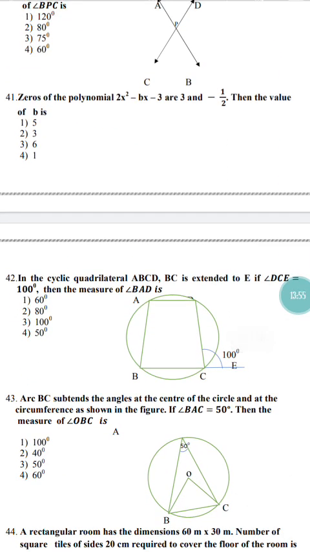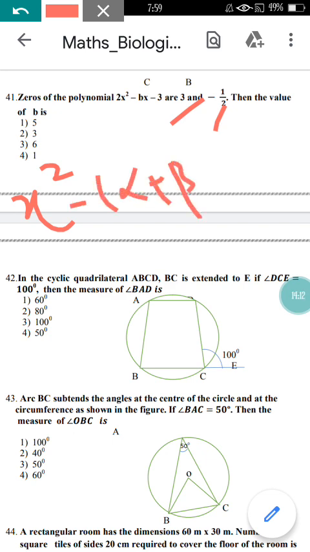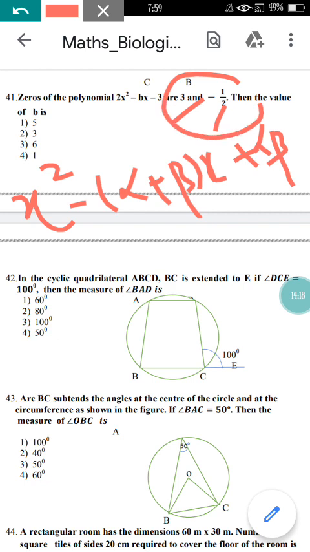Now come to question number 41 here. Zeros of the polynomial, they have given the two zeros alpha and beta, and they are asking to find the value of b. As you know the general equation of a polynomial, if alpha and beta are the roots, means x square minus (alpha plus beta) into x plus alpha into beta is the formula. As you know, alpha plus beta is how much?